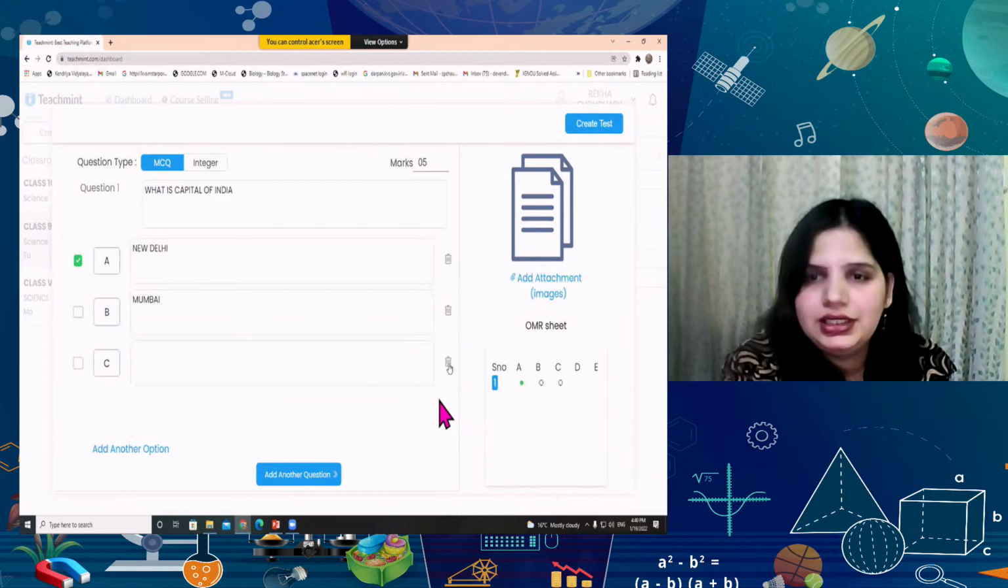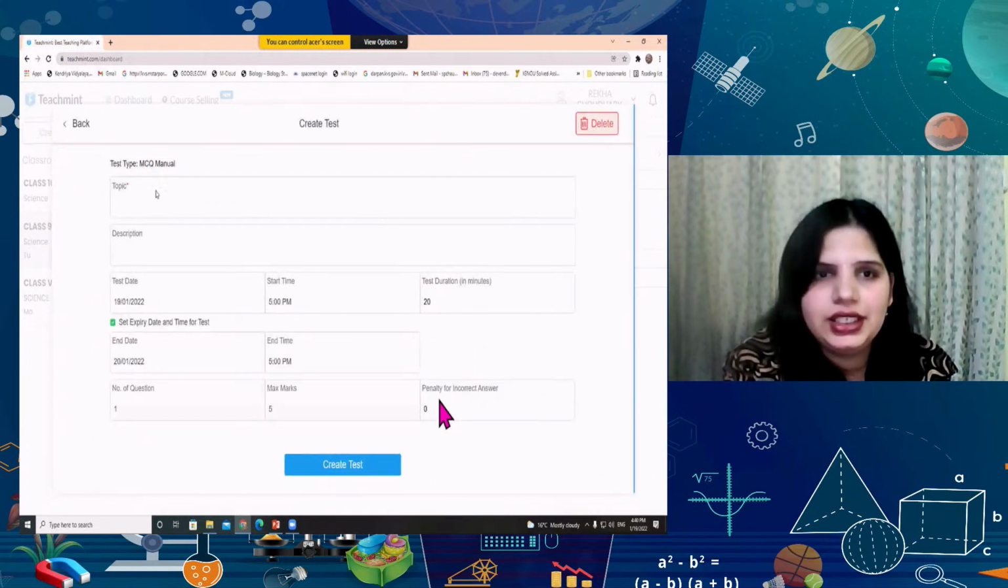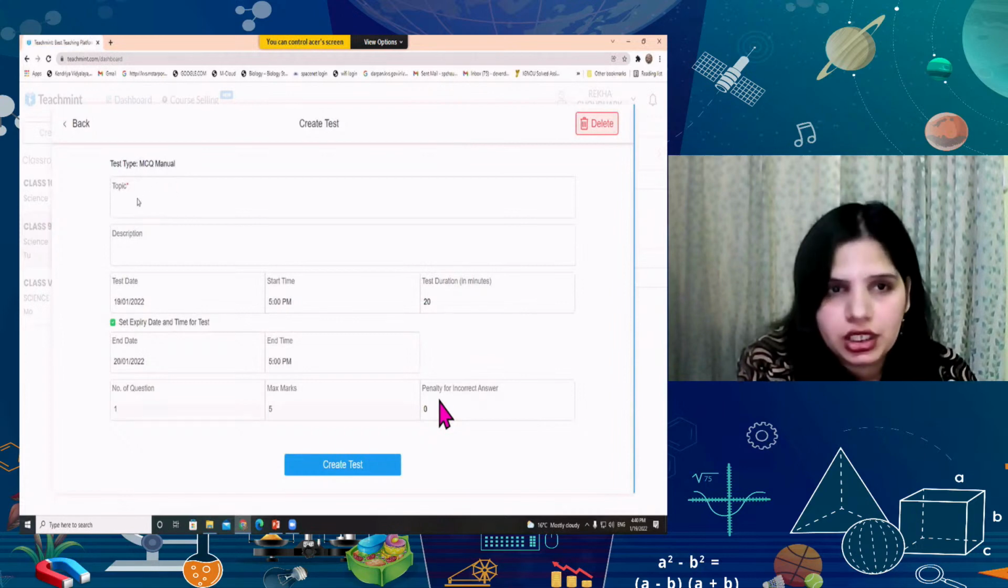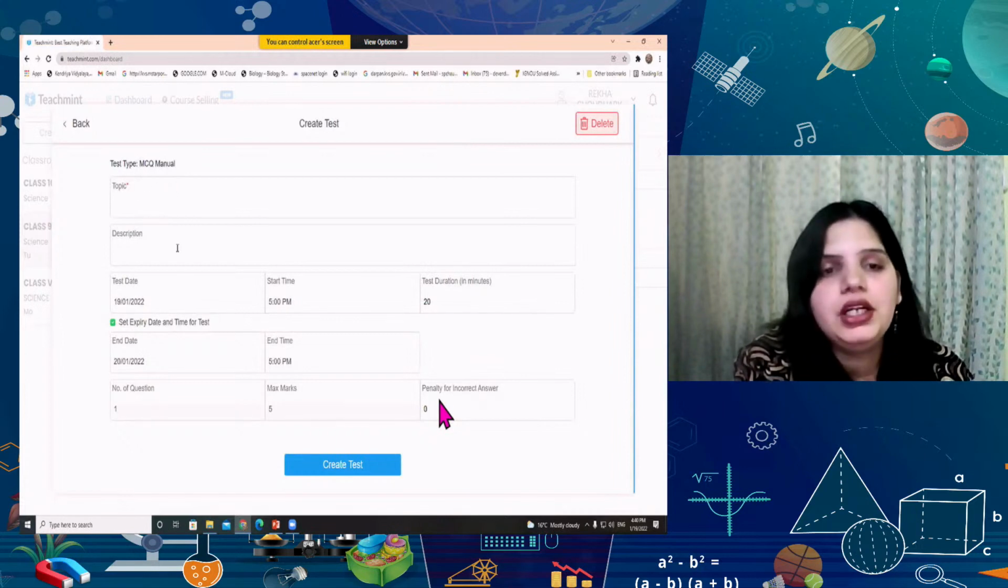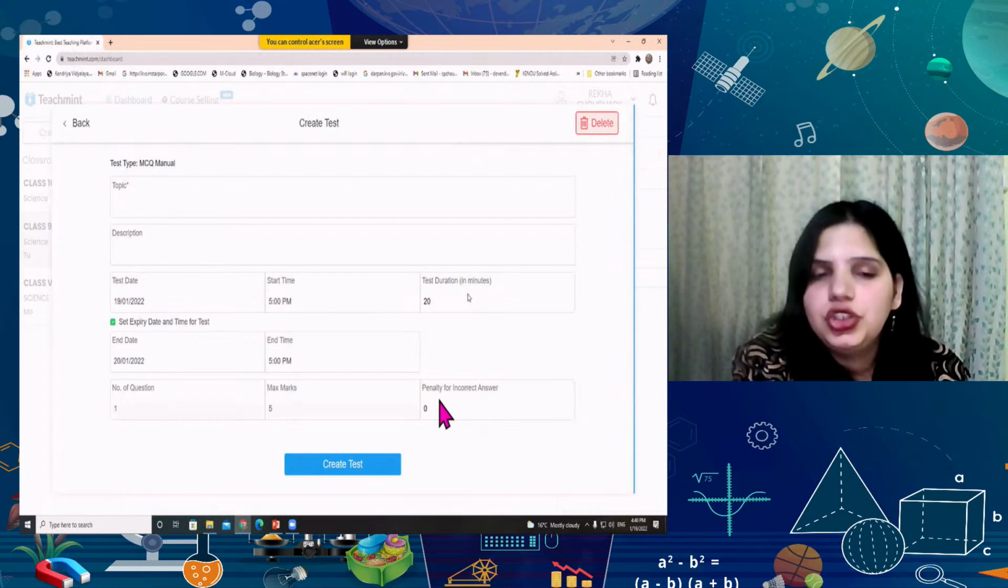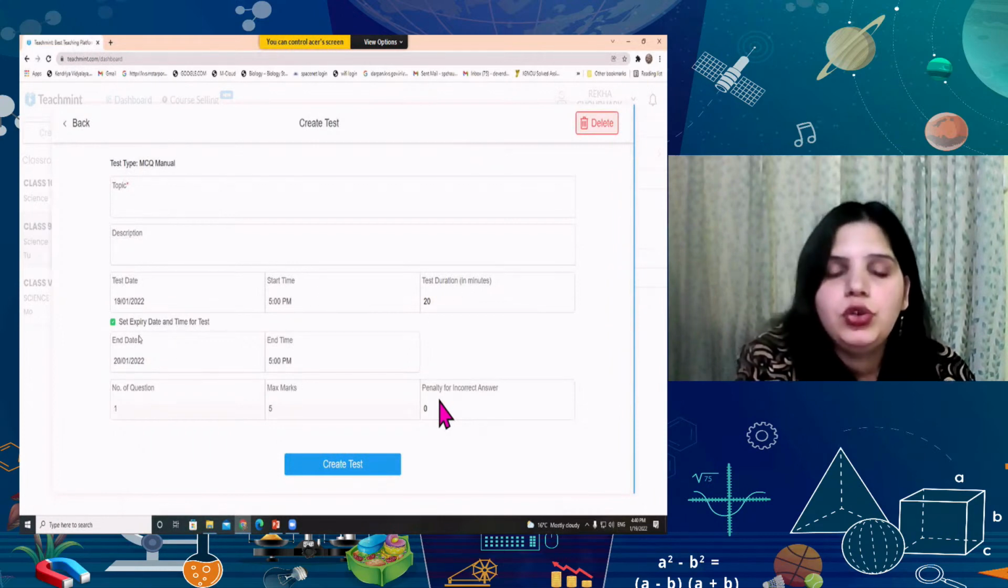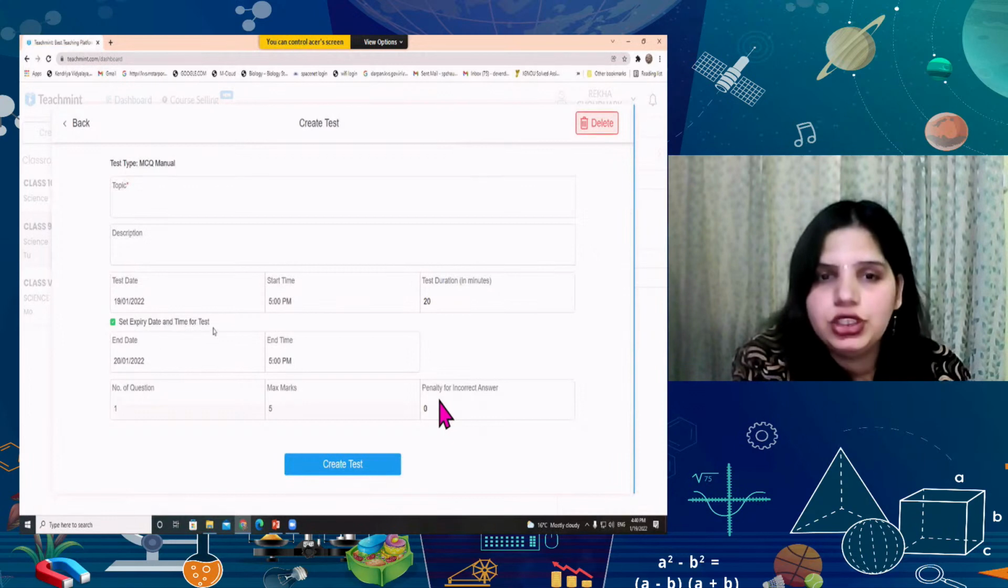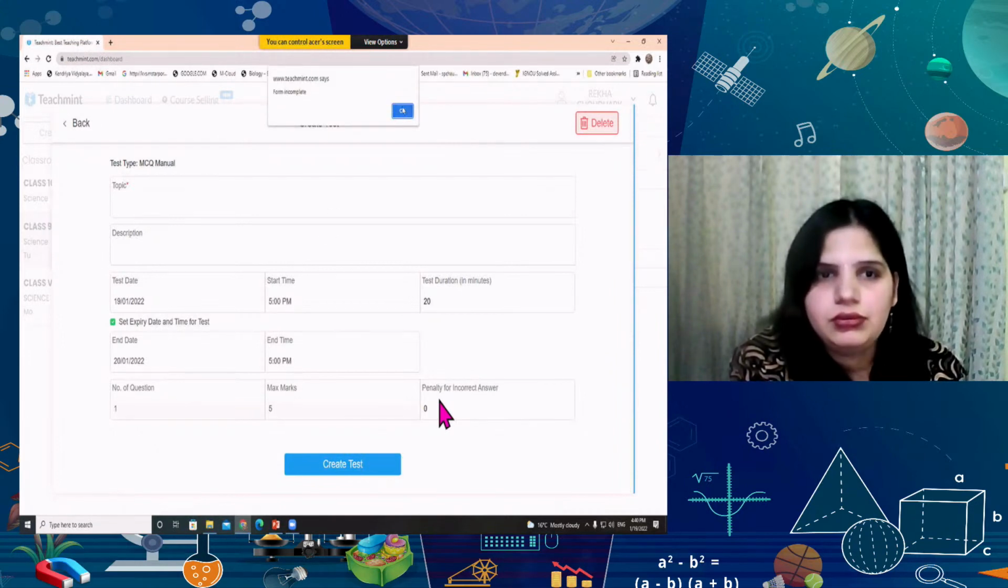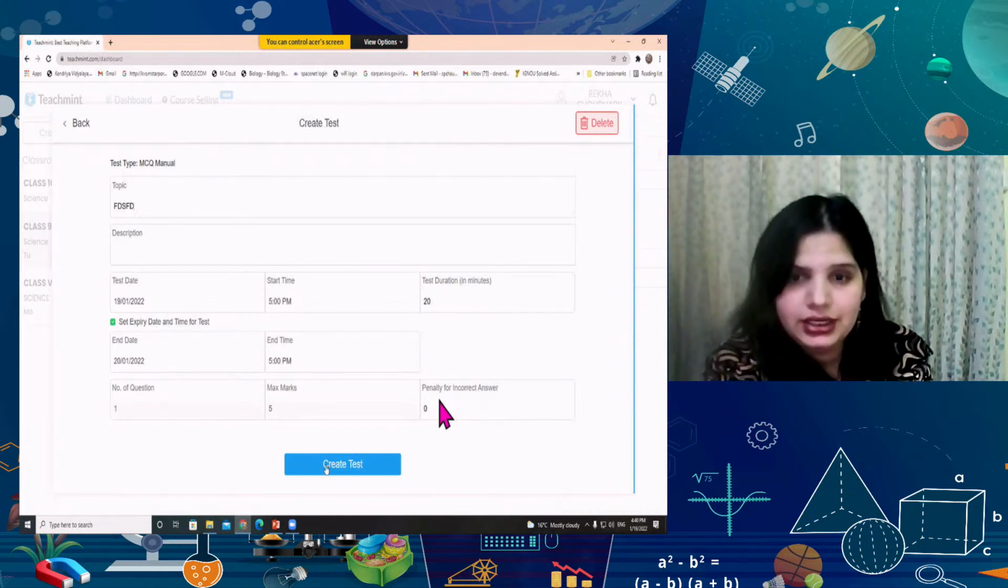Okay, let me delete these options because I want to make it only 2 options. Create test. After that it will ask us the topic, description, date of the test, start time, and duration of the test. If you want to set an expiry date and time for the test, you can also do that. Number of questions, marks and penalty for each question, and you can create it. So let me make it this.